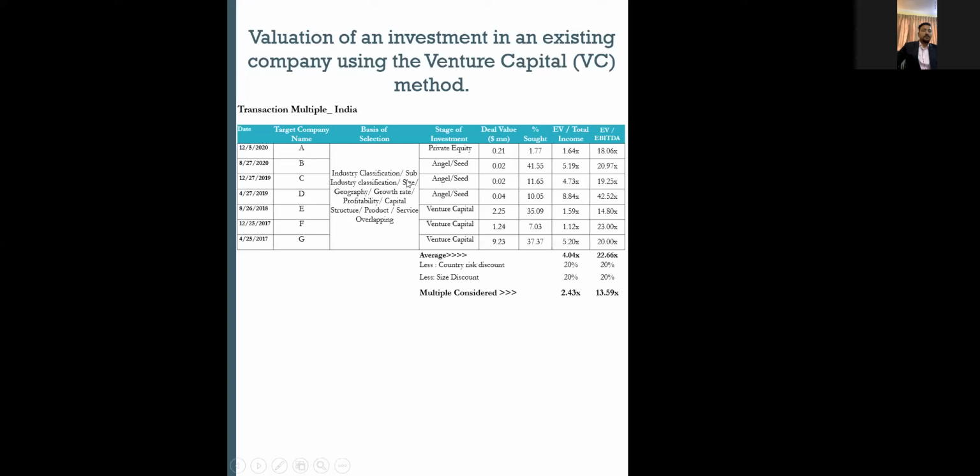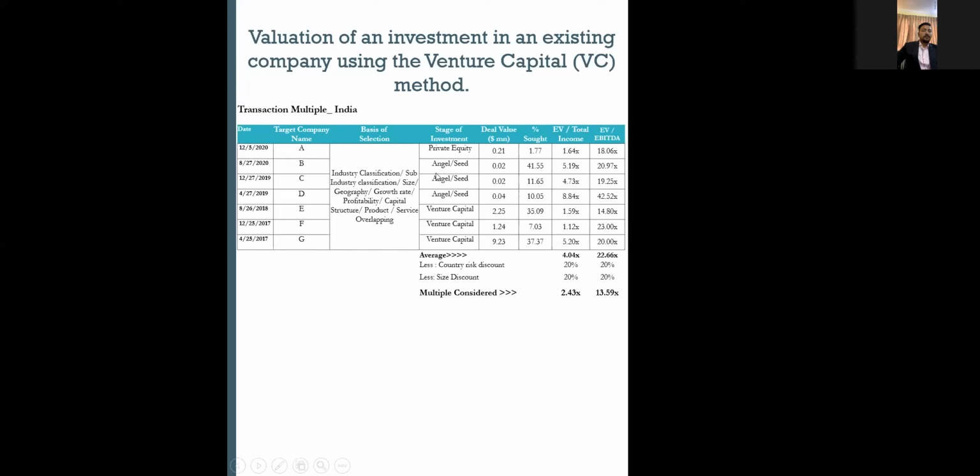And for the other part, like the size, the geography also matters. If you are investing in an emerging market, then the multiple will be higher as compared to a mature economy, right? So these are the bases which should be considered before selecting the target company.